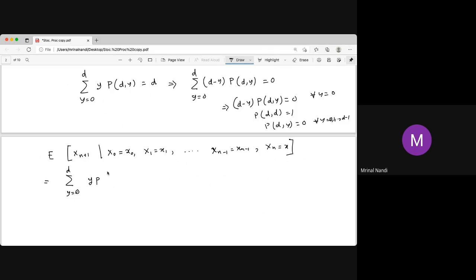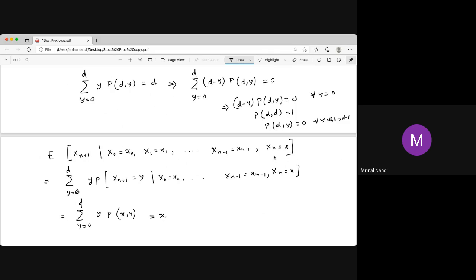By the definition of conditional expectation, for any random variable, the expectation is the sum of y times the probability that X(n+1) equals y given whatever is given. But since it is a Markov chain, we forget the history up to n minus 1. So it is just the probability of X(n+1) equal to y given Xn equal to x. That means it is just the transition probability from x to y. Now we assume that the sum is x.